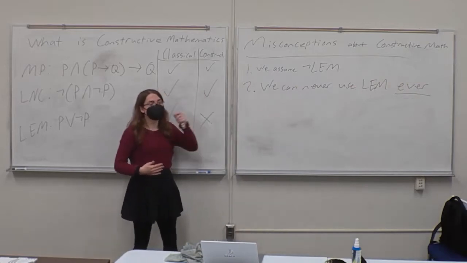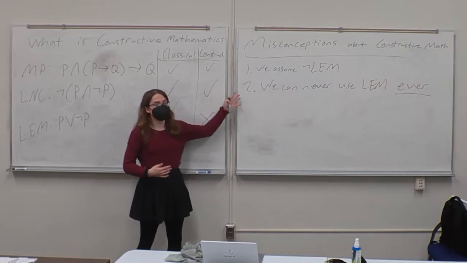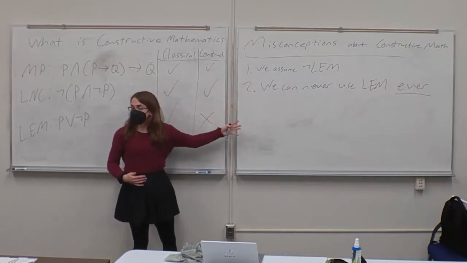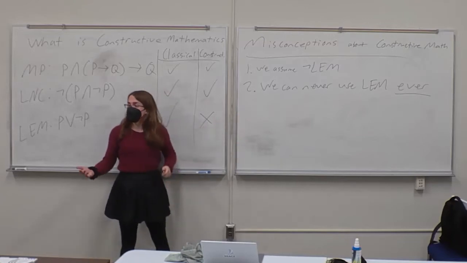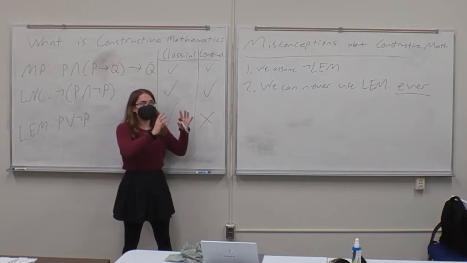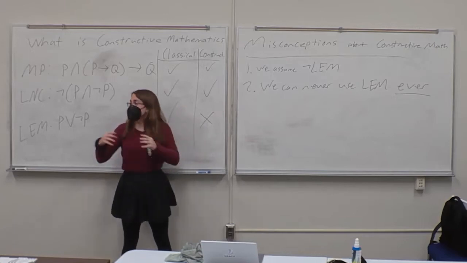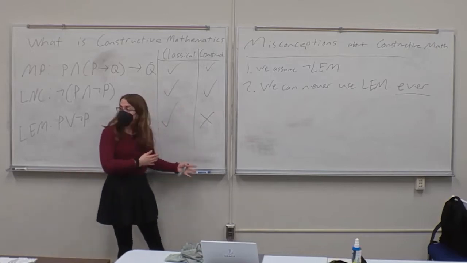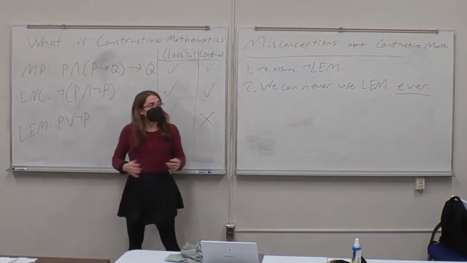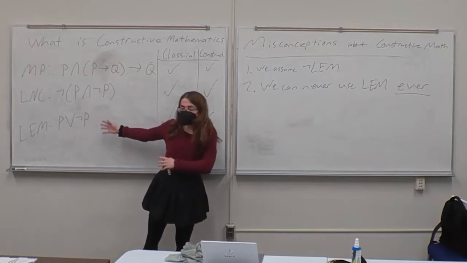What I'm saying here is that we can say that a proposition is either true or false if we can prove that's the case. There are situations, for example, if you're talking about two natural numbers, the proposition that the two natural numbers are equal or they are not equal can be proven. We can actually show that that specific application of the law of excluded middle is provable without actually using the law of excluded middle.